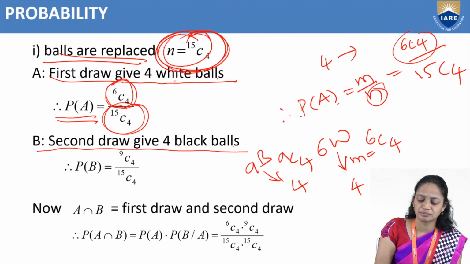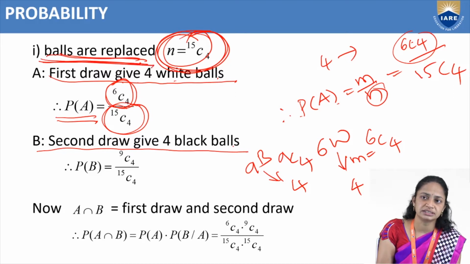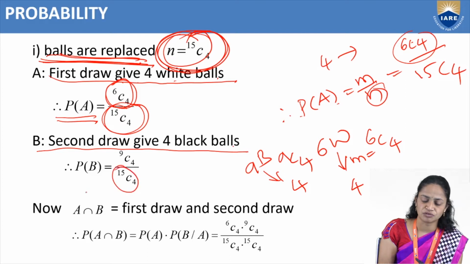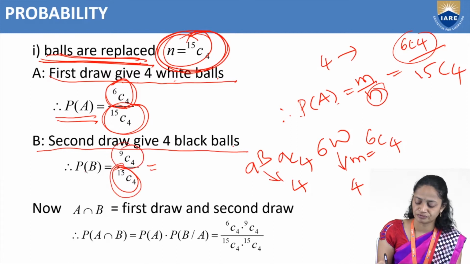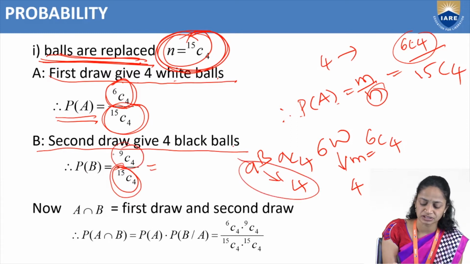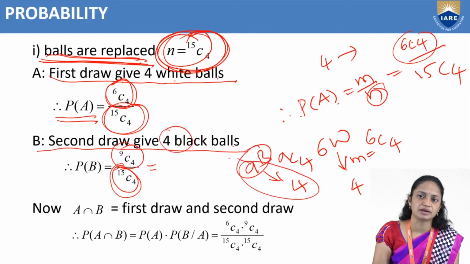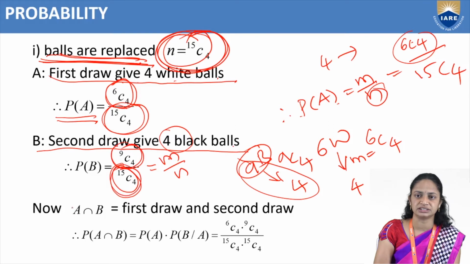So total number of events are 15C4, because here we are replacing the balls. So that's why n equal to 15C4, and favorable events are 9C4 because we have to choose 4 black balls from 9 black balls. So that means m by n, favorable events 9C4 divided by total number of events 15C4.